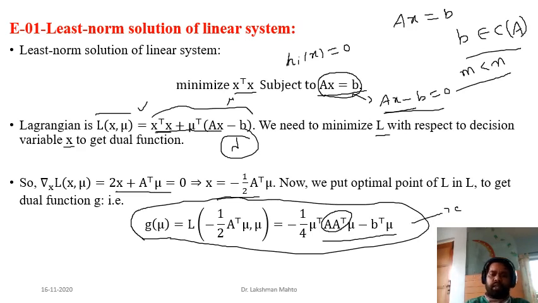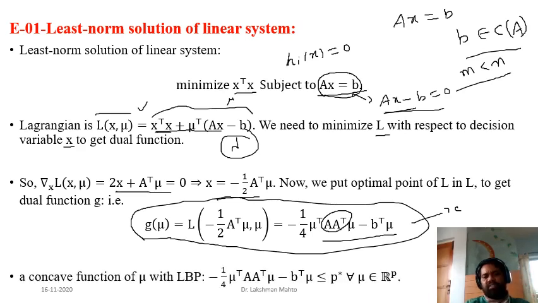Now what we have to do here is maximize a concave function. So we need to maximize this function, and here mu is unrestricted. There is no condition over mu, no constraint over mu. Mu is a free variable. So it is an unconstrained optimization problem, and this function is always bounded above by p star, that means the optimal value of the primal problem.